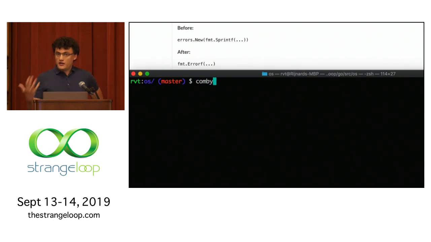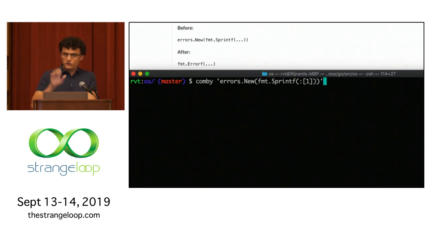Comby is a tool that I wrote to do this sort of transformation. With Comby, you specify declaratively what you want to see in the transformation. In this first argument on the command line, we're just going to write out this before pattern, and everything is going to be concretely the same as what you see in that documentation, except for the arguments of this sprintf call, which is going to be bound to some alphanumeric variable name. Here I'm just using the number 1 enclosed by square brackets and a colon to denote that this is a variable or a hole that can match this syntax.